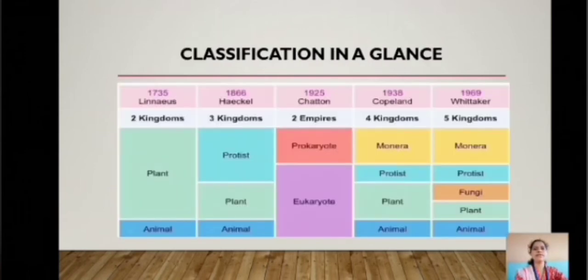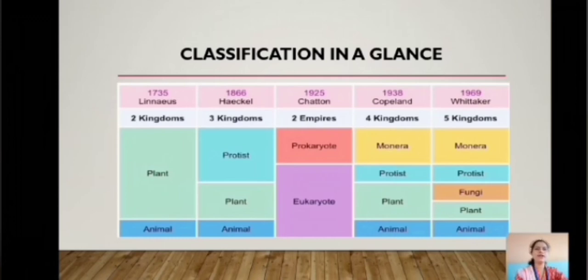Let's study classification in a glance. In 1735, Carl Linnaeus divided living organisms into 2 kingdoms, such as plant and animal. In 1866, Haeckel divided living organisms into 3 kingdoms, such as protist, plant, and animal.